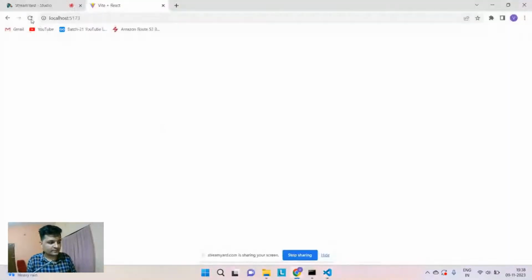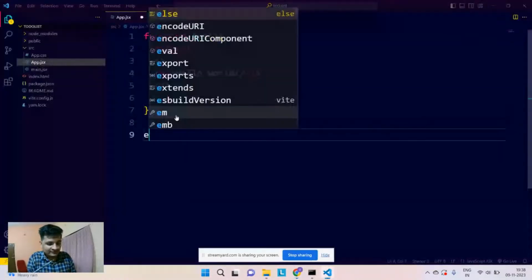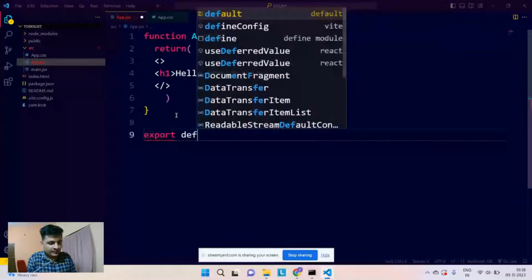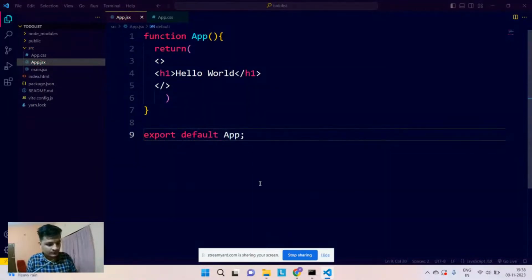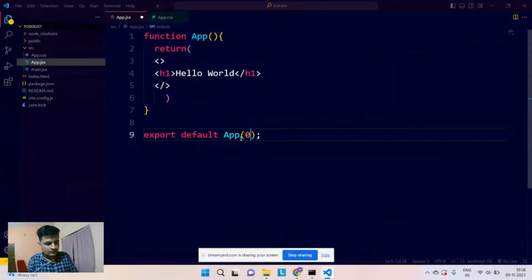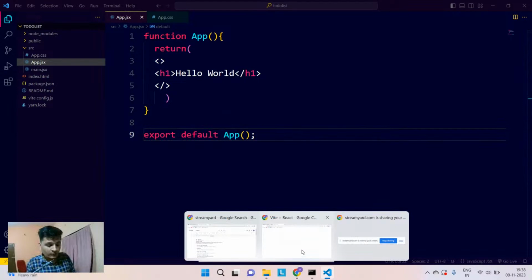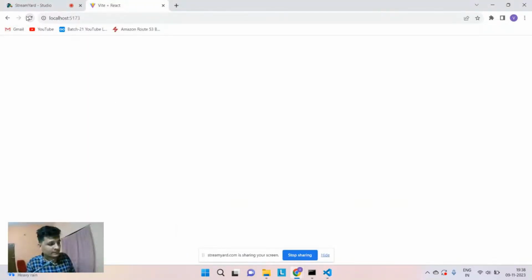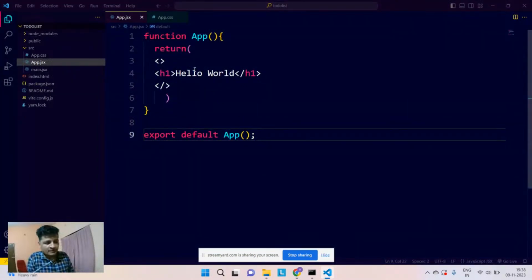And again, we need to default export it, so export default App. I will open these things side by side. It is not getting exported, so I need to look at this one more time.